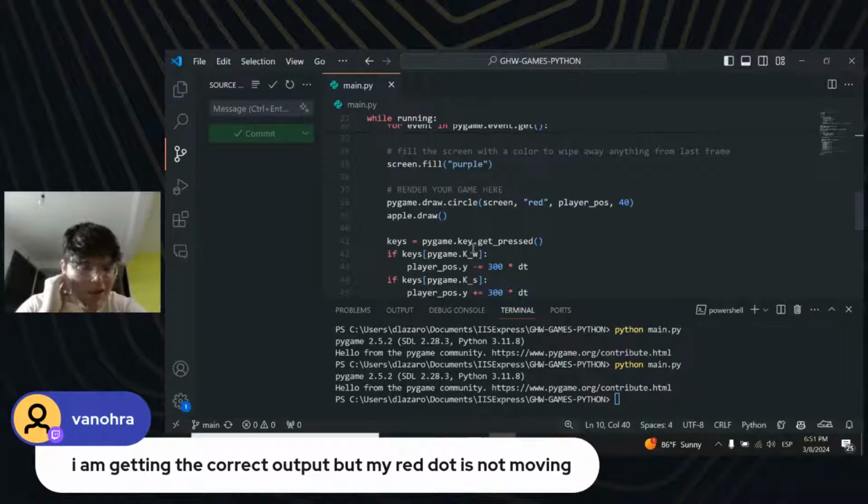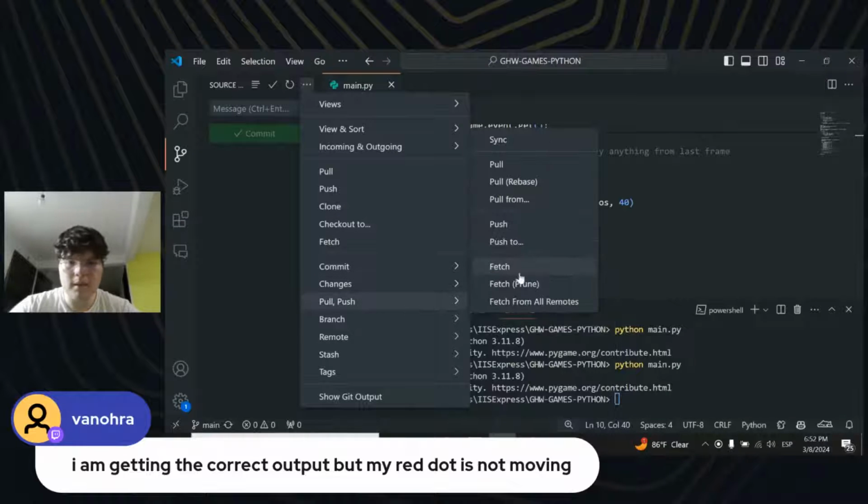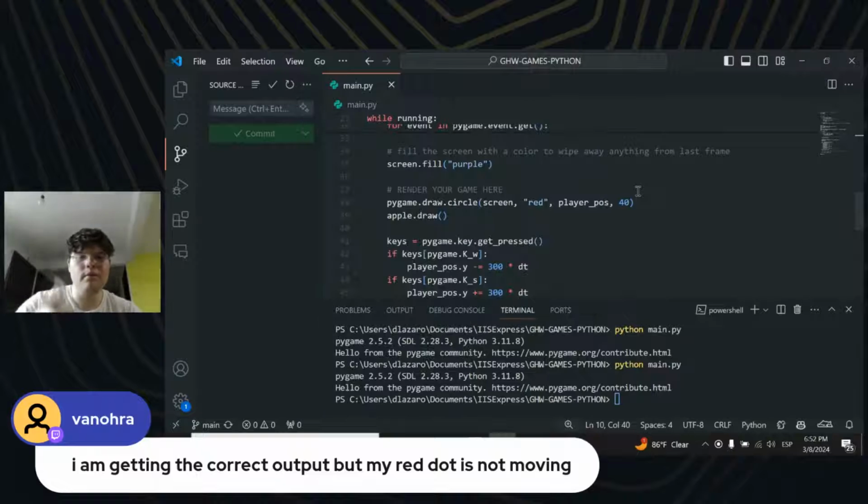Just wait, and you should be ready to pull my changes into your computers. Just remember to do git pull, and you should be ready to go. If not, pull them by clicking here and doing a pull rebase, and you should be good.